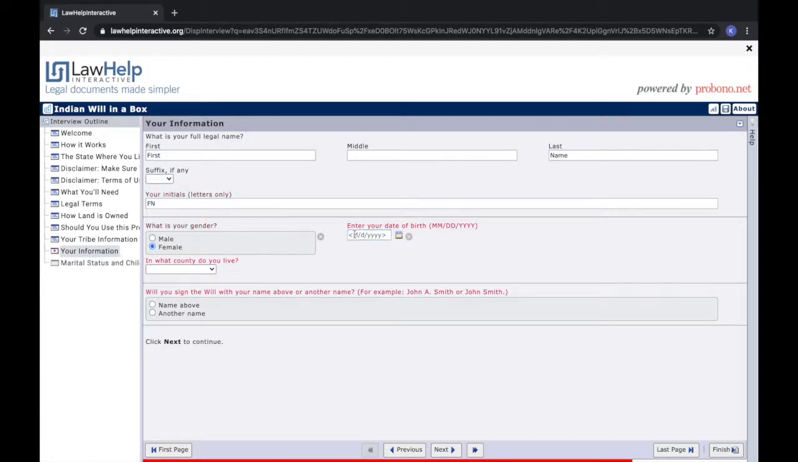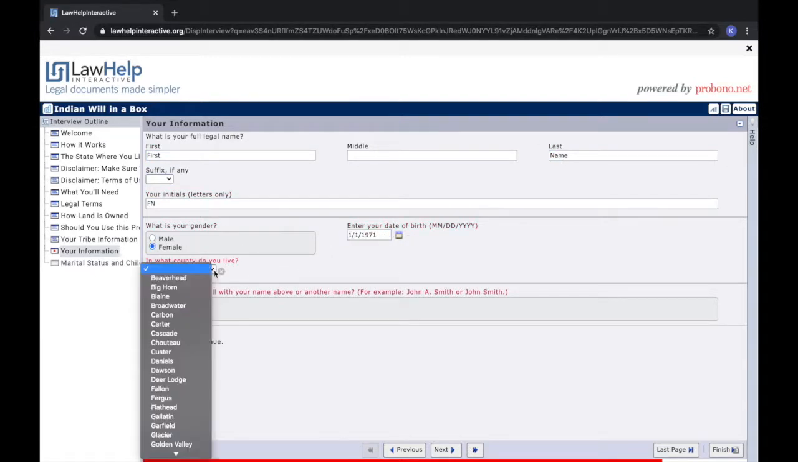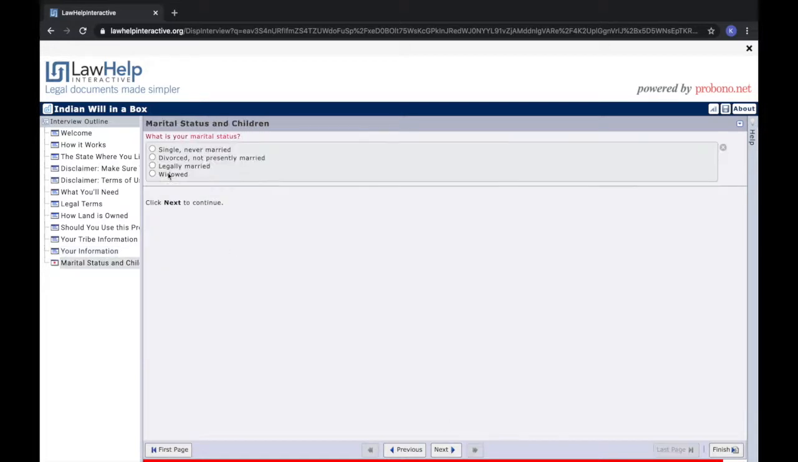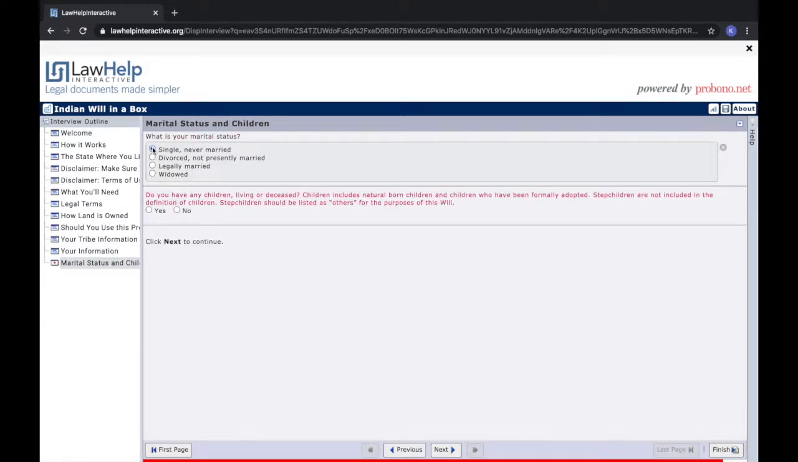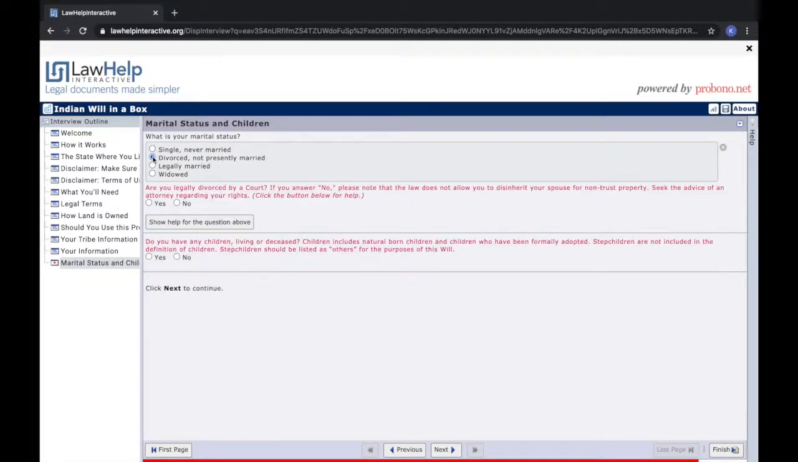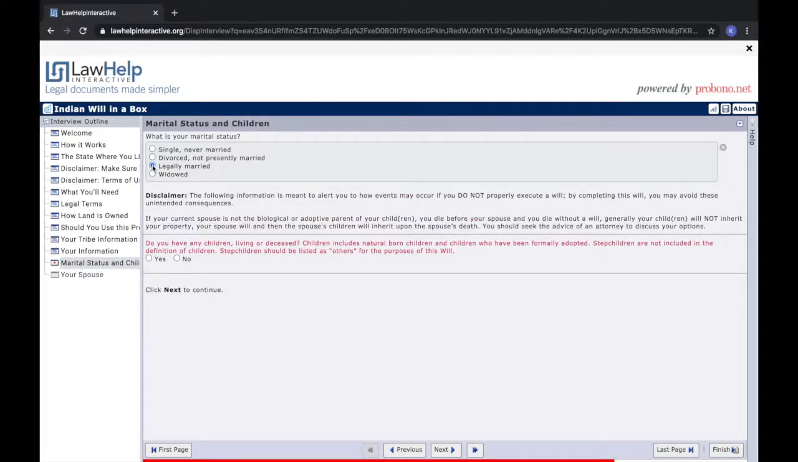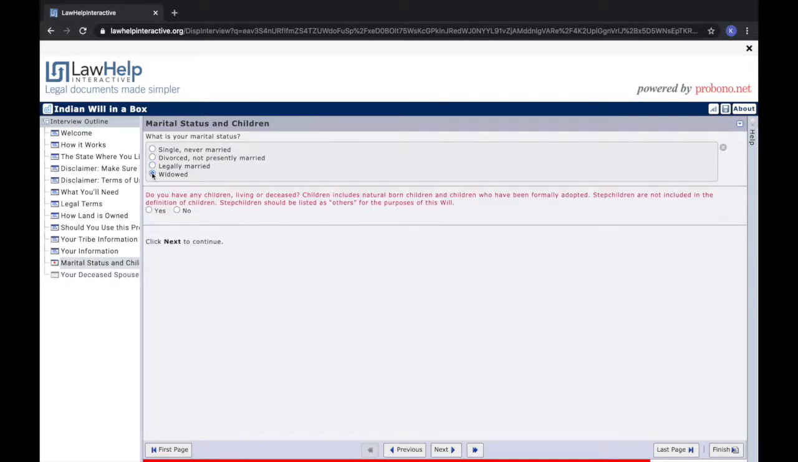Once you fill in your personal information, you'll be asked about your marital status. There are 4 different options: single and never married, divorced and not presently married, legally married, and widowed. Depending on which option you select, you will be provided with information and asked follow-up questions about any children that you may have. Additional tabs on the side will be created automatically depending on whether or not you have children.